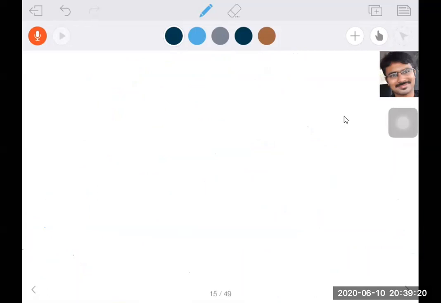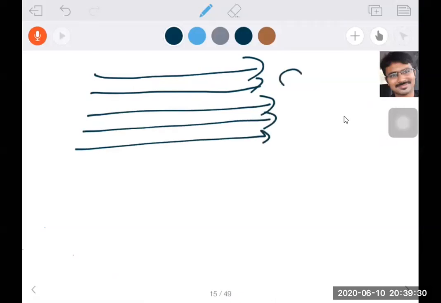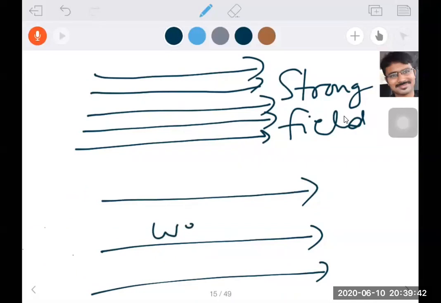And next, suppose electric field lines are crowded, close to each other, then it is called a strong field.